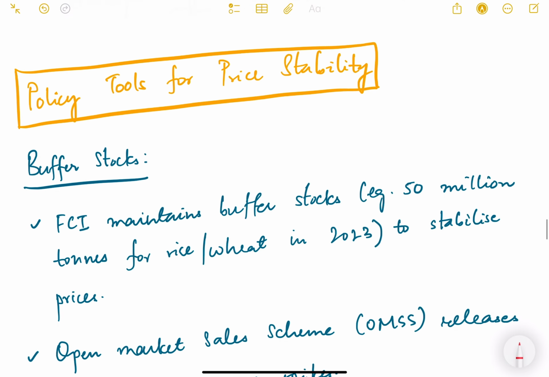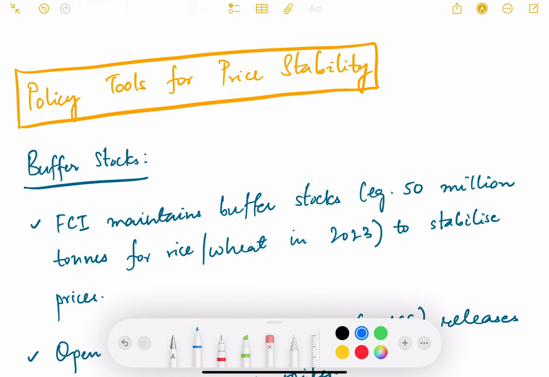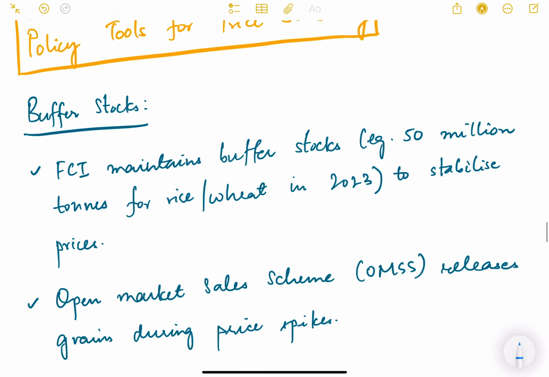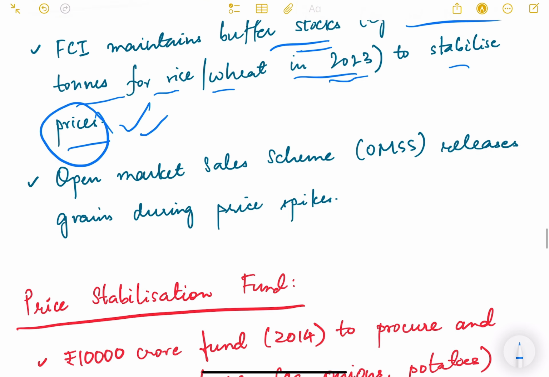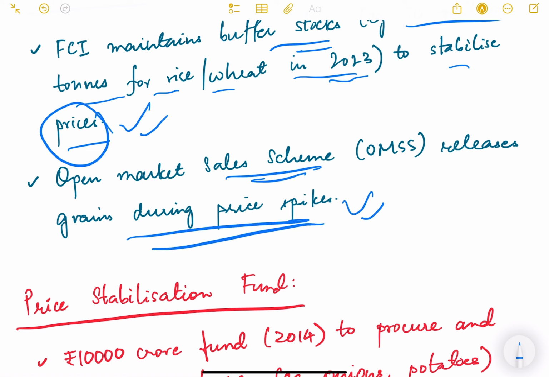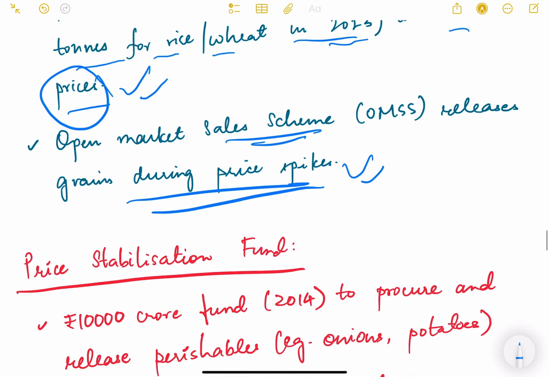What are some of the policy tools for keeping prices stable in our country? So one is to have buffer stocks. FCI maintains buffer stocks of essential commodities like rice and wheat. Example, 50 million tons of rice or wheat in 2023 to stabilize prices. So that's why we have buffer stocks. Then the Open Market Sales Scheme, OMSS, releases grains during price spikes. So what the government does is, from its FCI godowns, it supplies commodities in the open market also where demand is high, so that the supply also increases and the price is balanced. So this is also done.